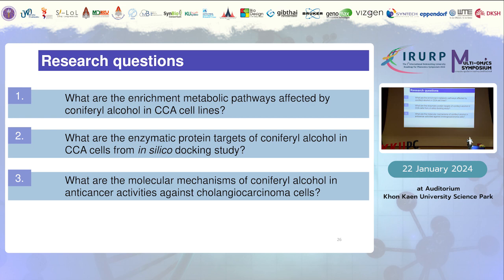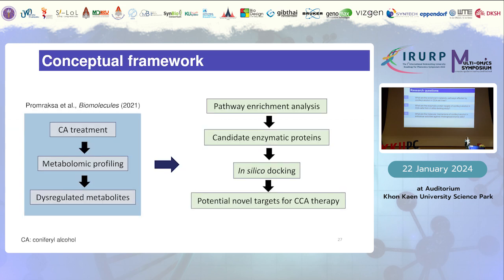Our research questions include: what are the enriched metabolic pathways affected by coniferyl alcohol in CCA cell lines? What are the enzymatic protein targets of the CA compound in CCA cell lines from the in silico docking study? And finally, what are the molecular mechanisms of CA in its anti-cancer activities against cholangiocarcinoma cells?